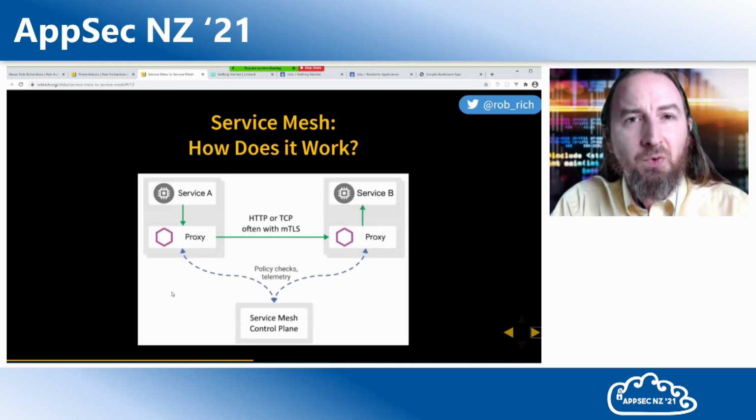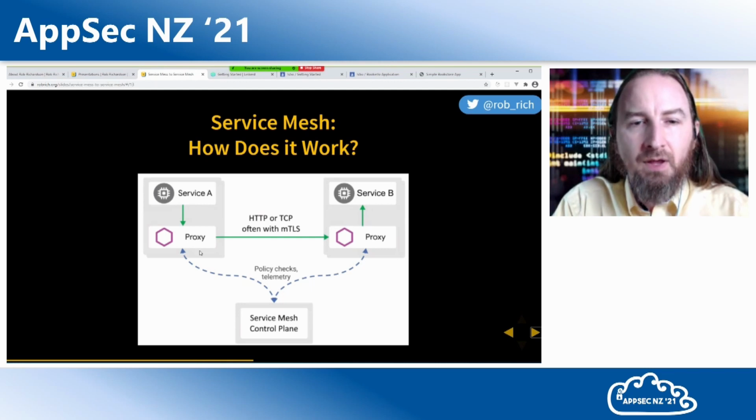How does a service mesh work? Here are the fundamental principles of how a service mesh is able to communicate. Let's say we have a service A in our cluster, and this service A is inside this pod, and it needs to communicate out to service B here in this other pod. Now, these are two containers, service A and service B. Without a service mesh, service A would just reach out to service B, make a web request, and send off the content. With a service mesh, there's a little bit more involved.